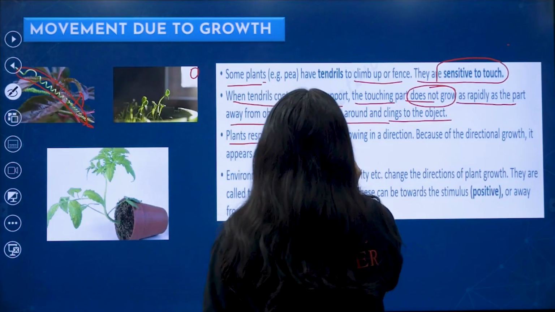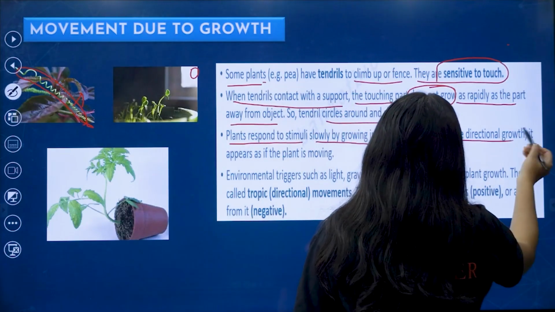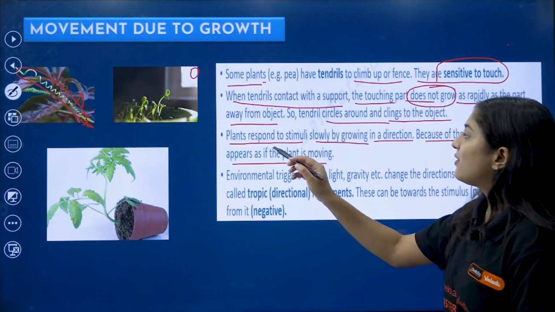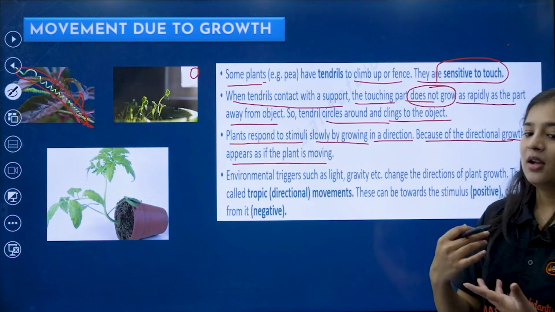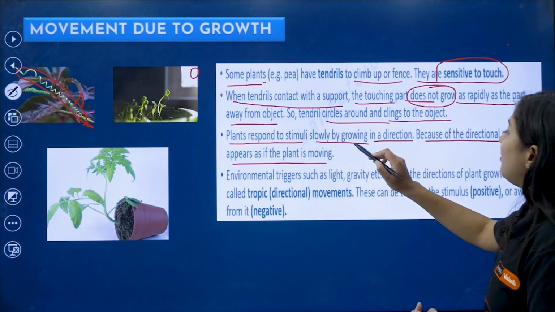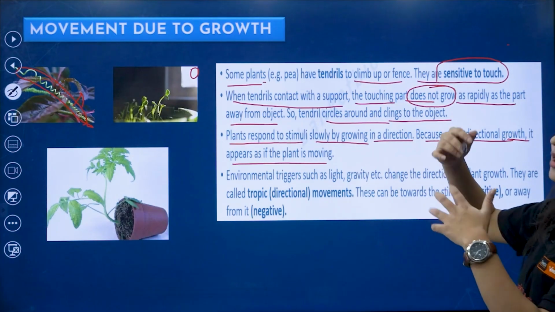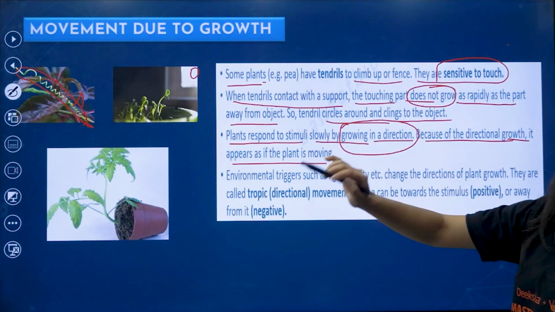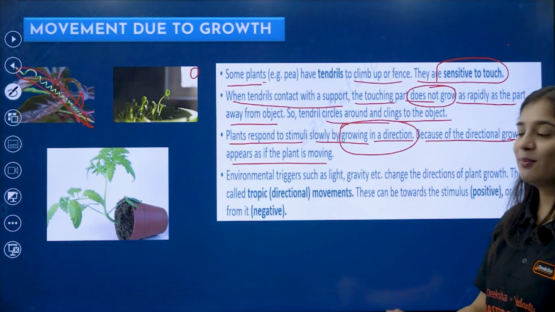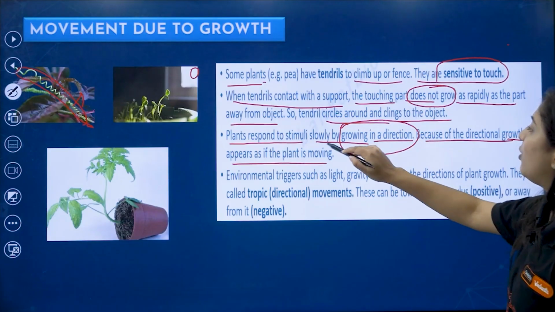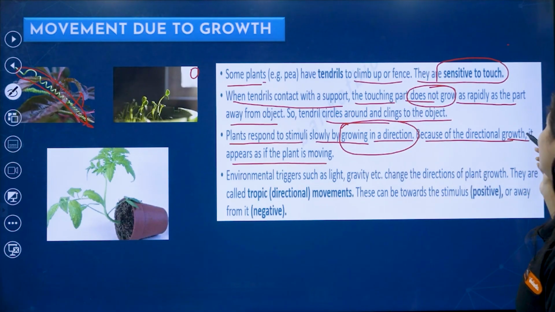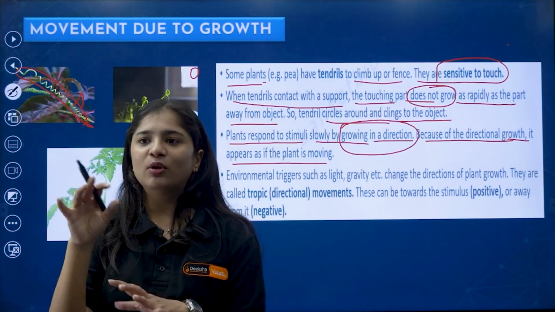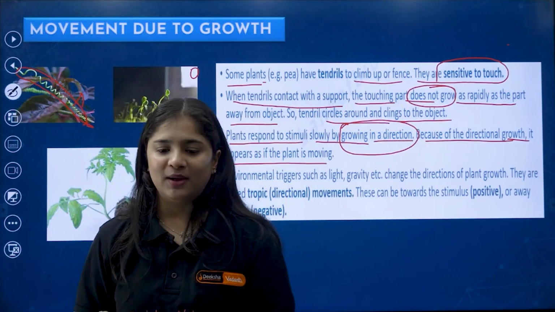Plants respond to the stimuli slowly by growing in a direction, because of the directional growth it appears as if the plant is moving. Of course, they are responding to the stimuli slowly by growing in a direction. That growing thing we see, we call it the stimulus, and in tendrils, that growing thing we call the response. So what we think is that some growth is happening, but actually the growth is not happening.